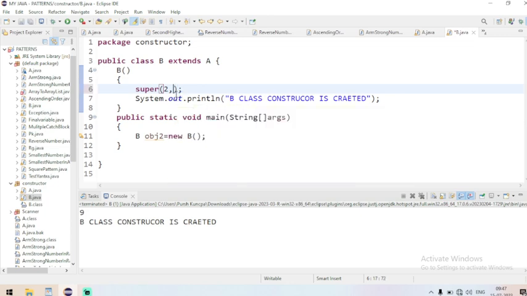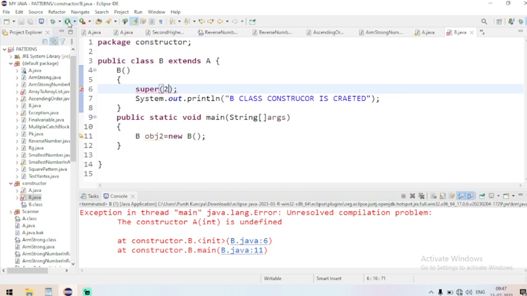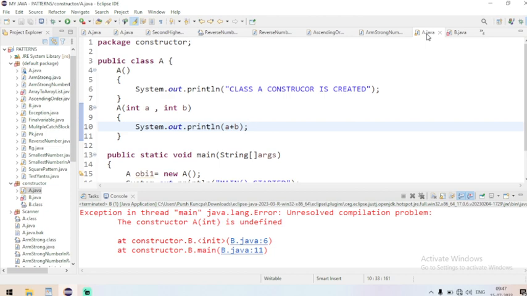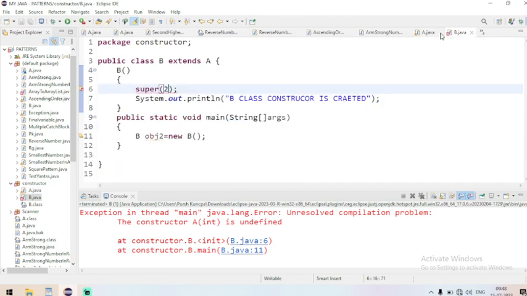If I'm giving only one actual argument and I run the program, do you know what I'm going to get? I'm going to get a compile time error, because in the superclass there is no constructor which has only one formal argument, only one data type variable. That is why I'm getting a compiler error.